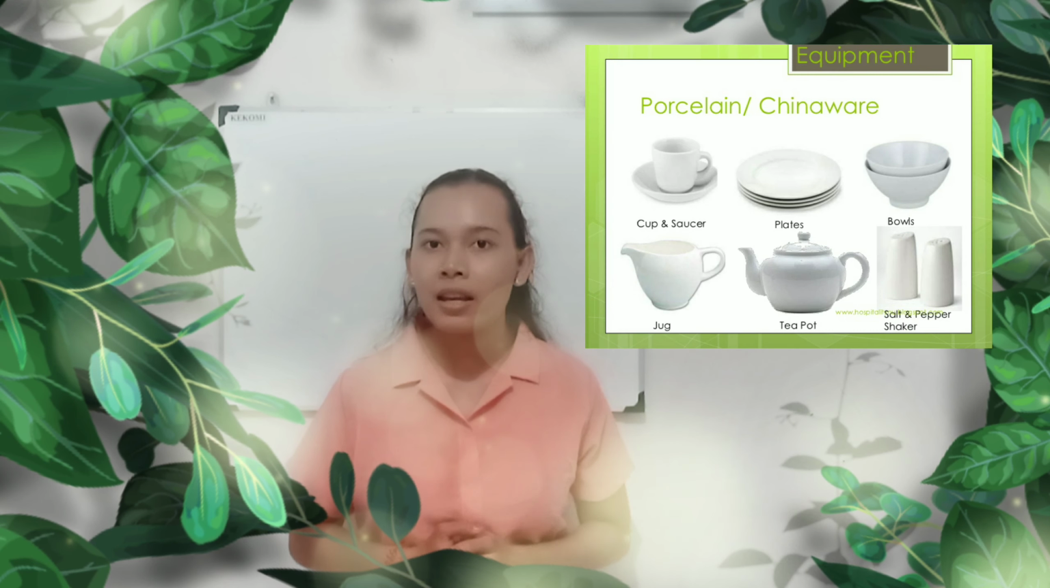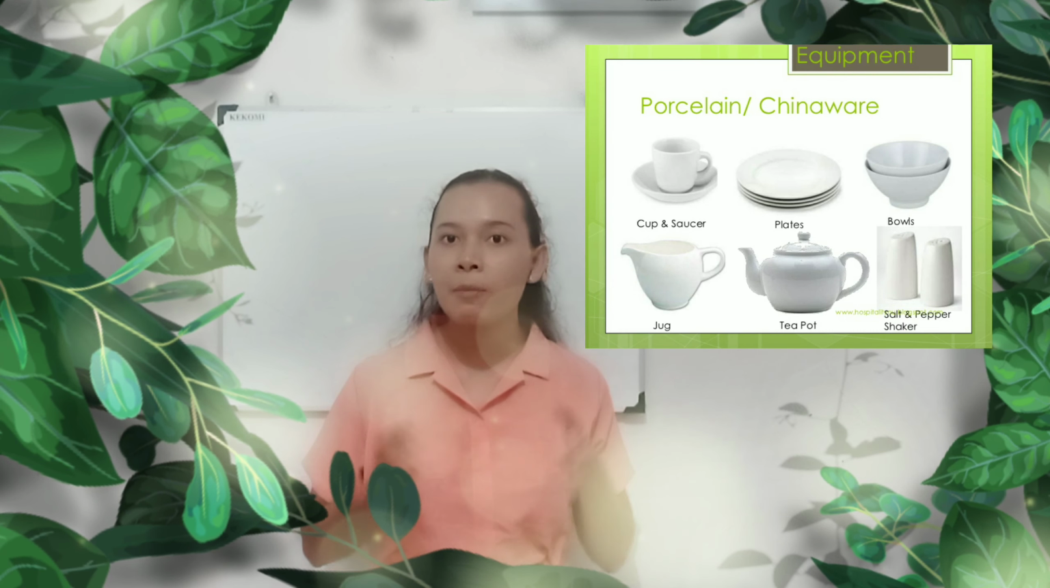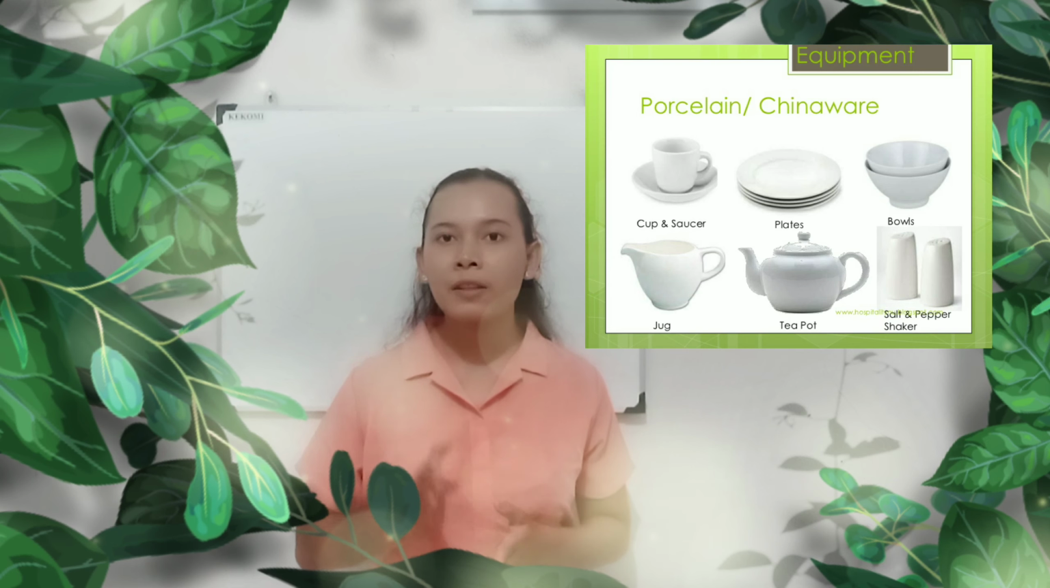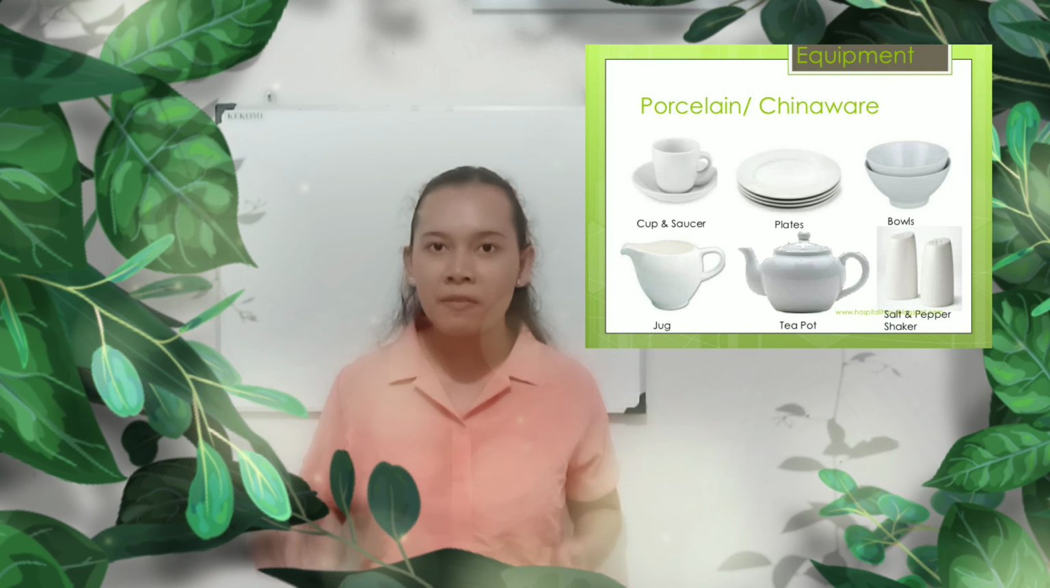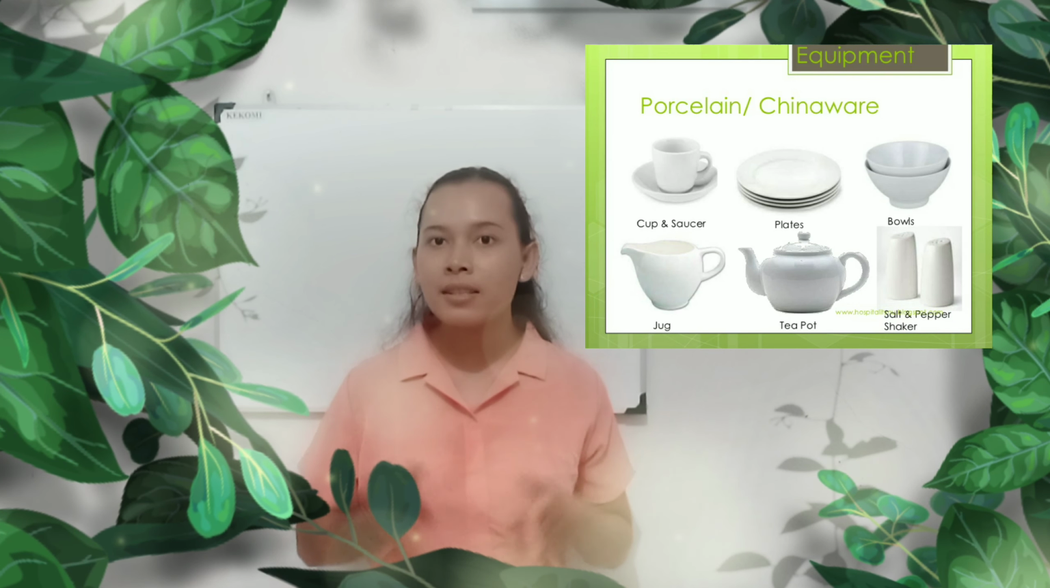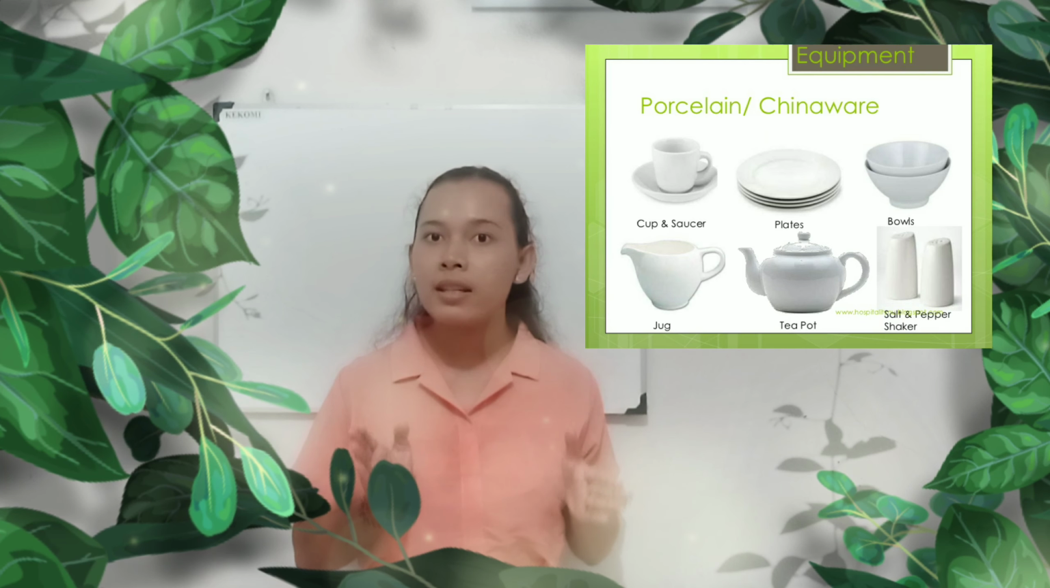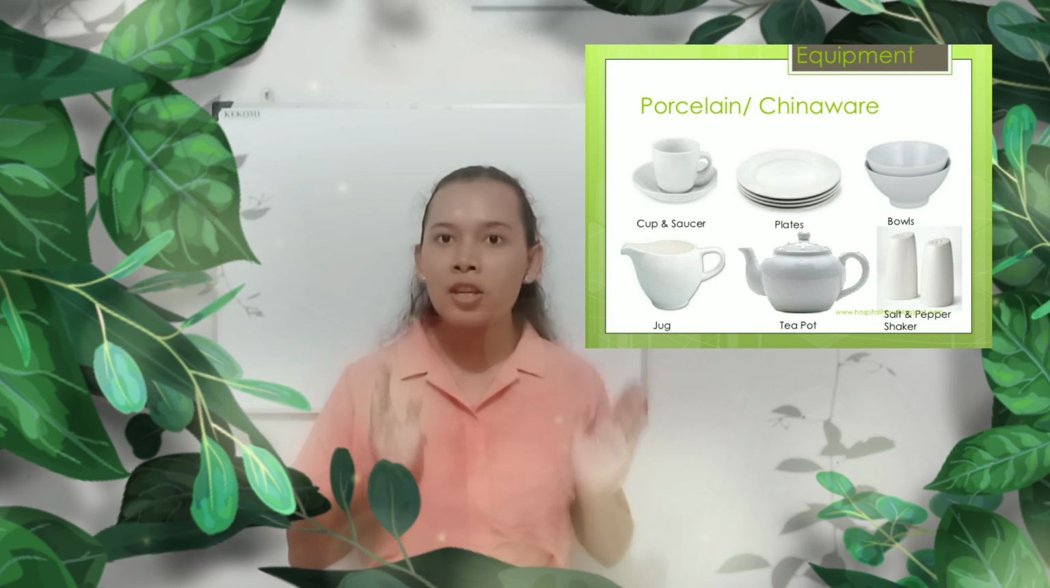Next is chinaware. It is equipment made from ceramic material. Sometimes it is used to serve non-alcoholic beverages. For example, you can serve tea in a teacup with a tea or coffee saucer, tea jug, and others.